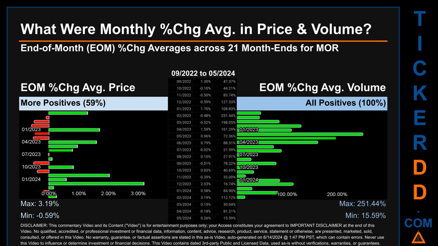Price saw an end-of-month max of 3.19% in average percentage change along with a minimum of -0.59%. For volume, the maximum and the minimum monthly percentage change were respectively 251.44% and 15.59%.